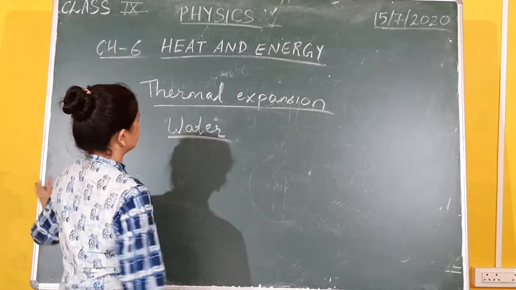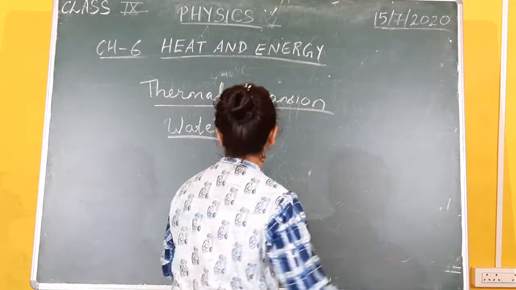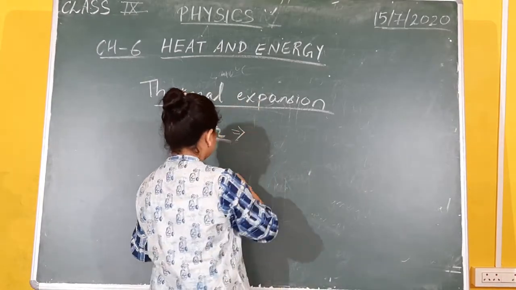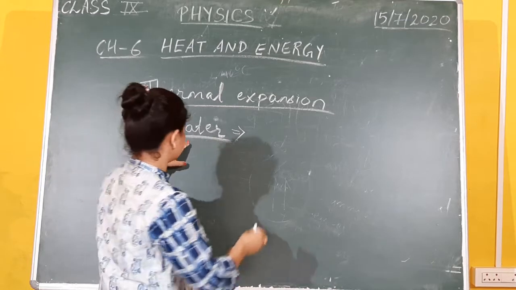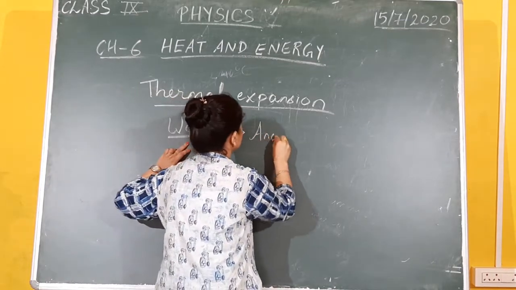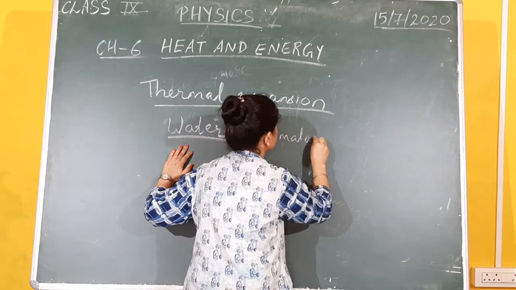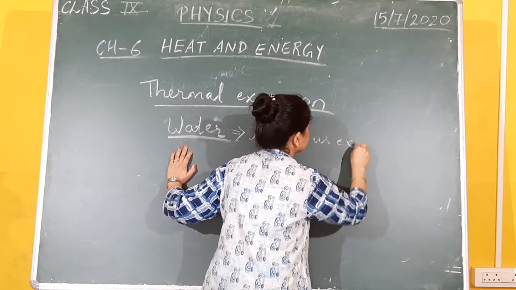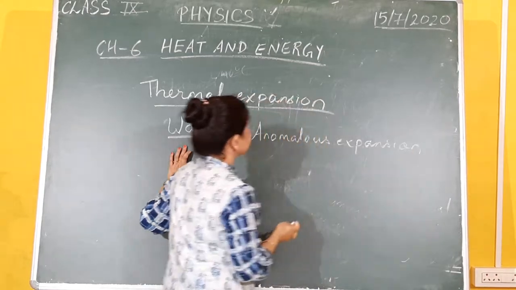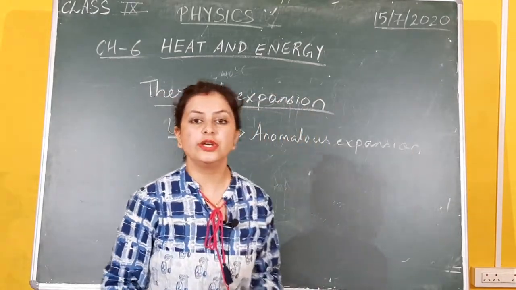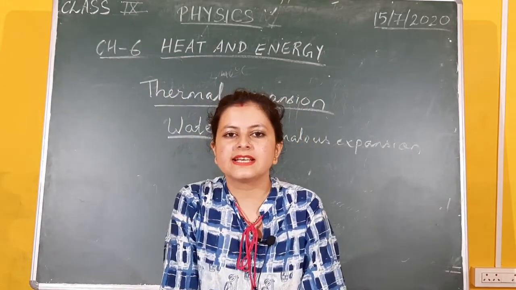Very common substance shows uncommon behavior, and that uncommon behavior of water when heat is applied to it is called anomalous expansion of water. Anomalous means it shows certain unusual behavior while it is expanding.